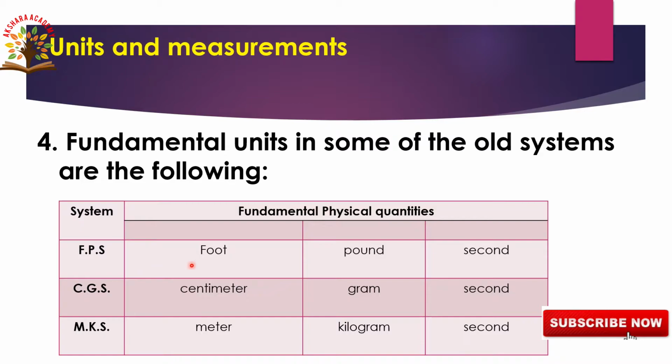FPS is foot, pound, second. CGS is centimeter, gram, second. MKS is meter, kilogram, second.